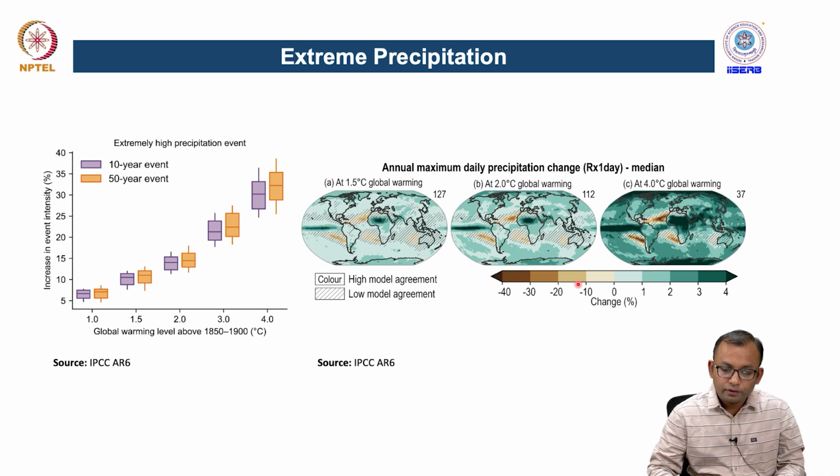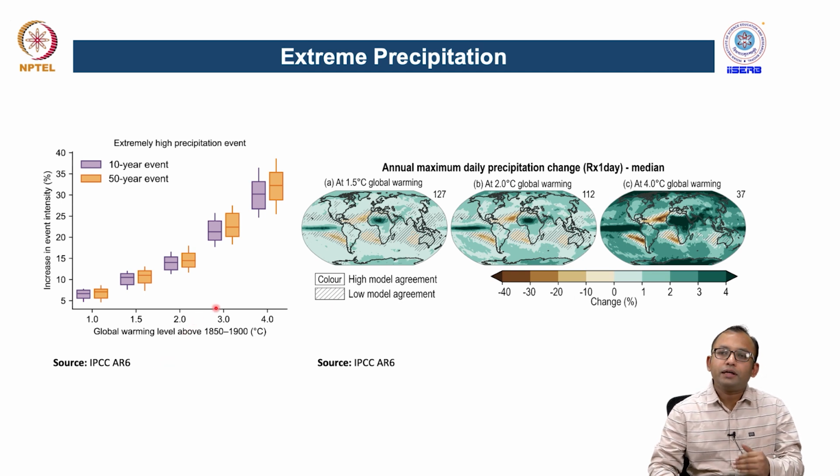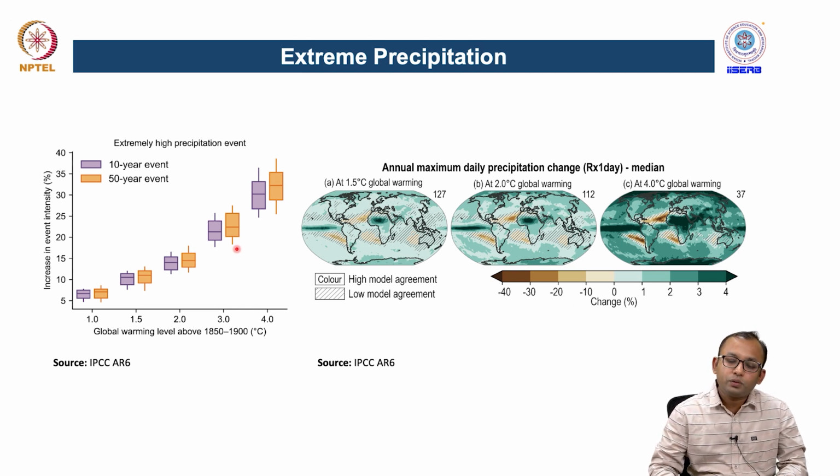In the future period, based on the IPCC AR6 report, it is also suggested that when you increase the temperature globally by 1 degree, 2 degrees, 3 degrees and 4 degrees, the likelihood of occurrences of extreme events also increases. As we already discussed, the amount of water carrying capacity of the atmosphere also increases with each 1 degree of increase in global temperature, and therefore this also leads to an increase in the intensity and occurrences of extreme events across the world as well.